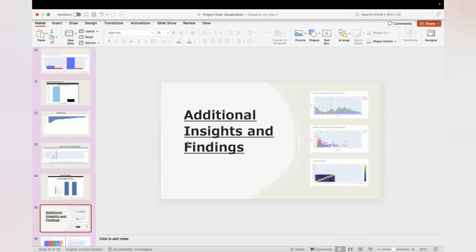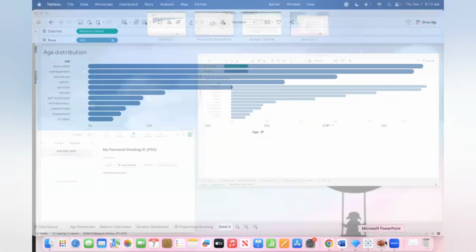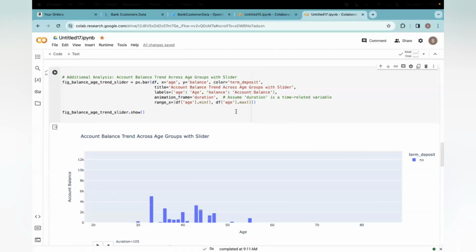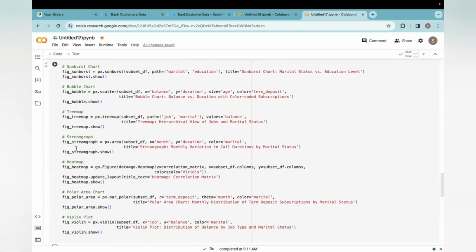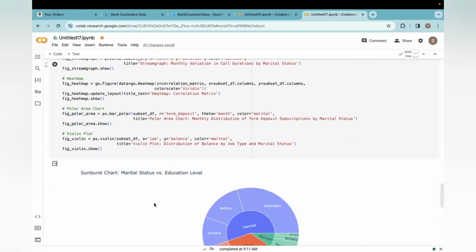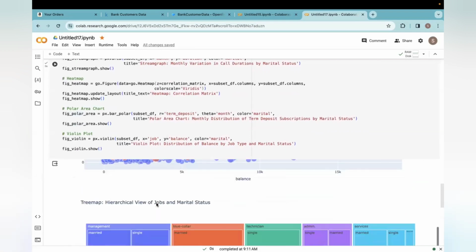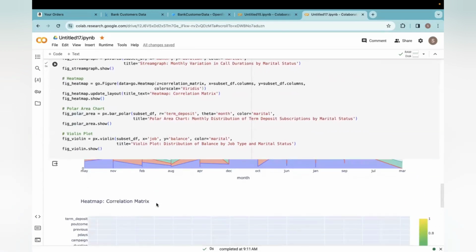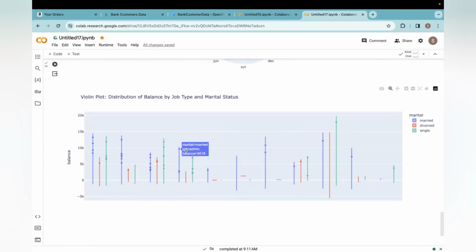And coming to the additional insights and findings, I tried a sunburst chart, bubble chart, tree map, stream graph, heat map, polar area chart, and volume chart, which are used to represent respective fields like balance and duration, jobs and eligible status. So I tried all the additional graphs which are used to represent all this.